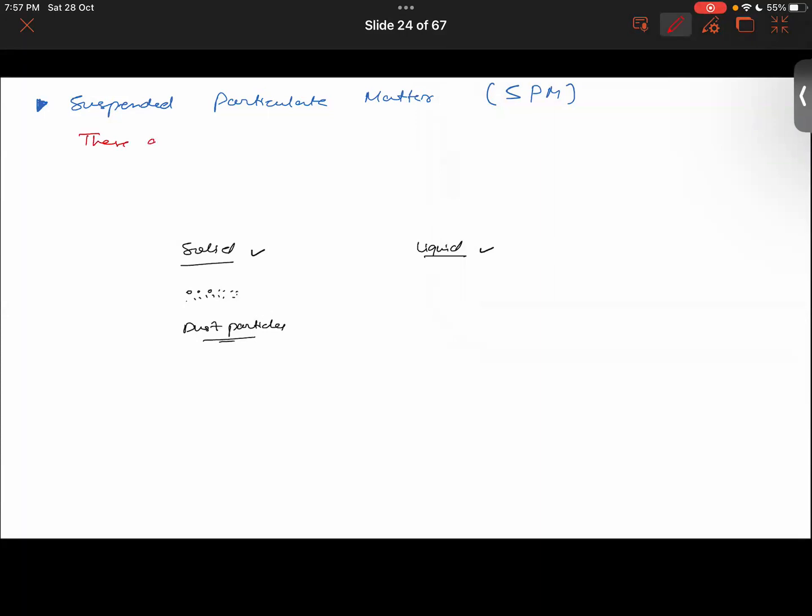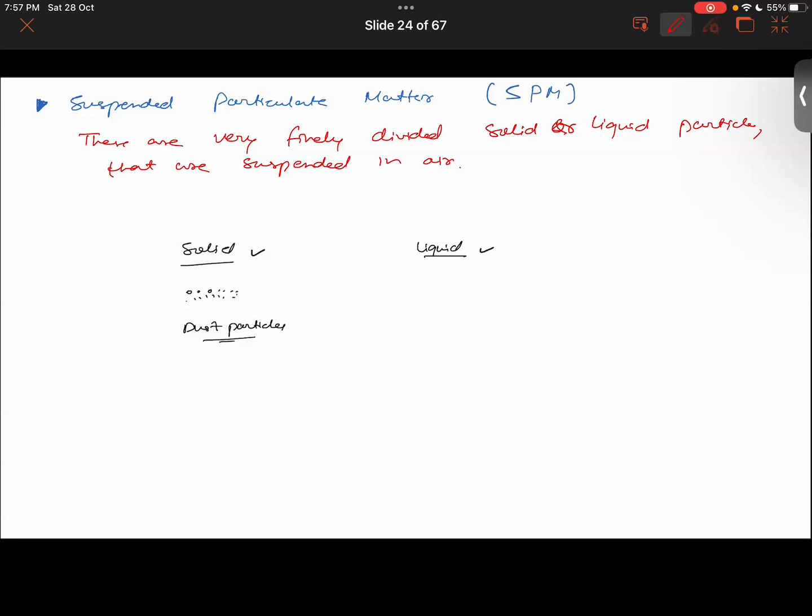These are very finely divided solid or liquid particles that are basically suspended in the air. Suspended, what does it mean? It's a simple word, that are traveling. Exactly. So some examples here.